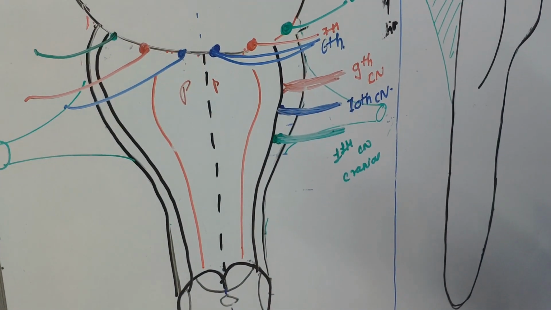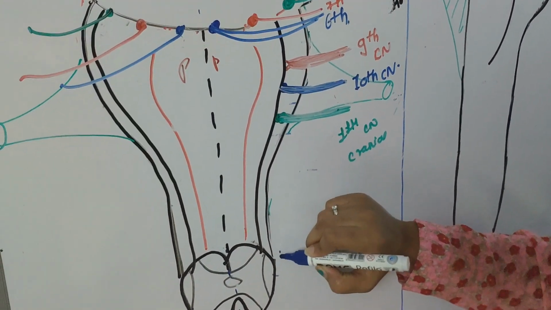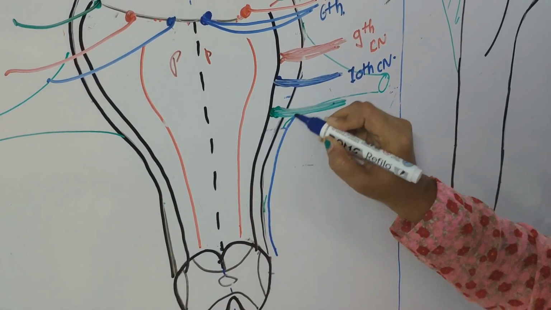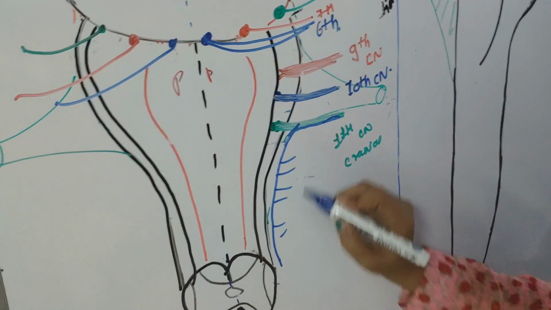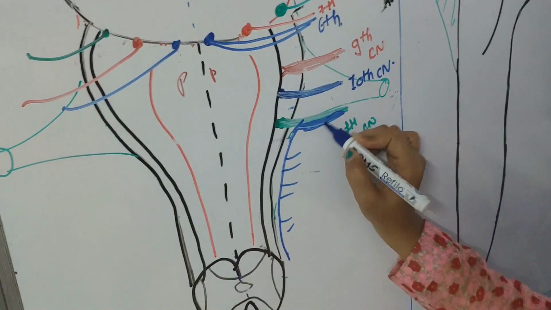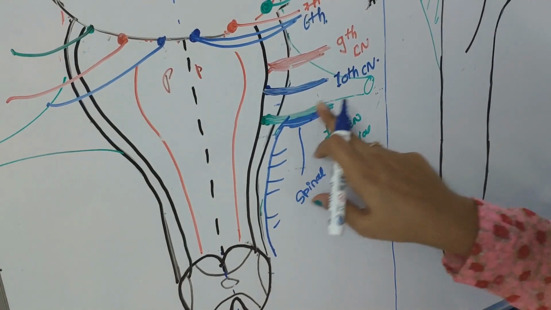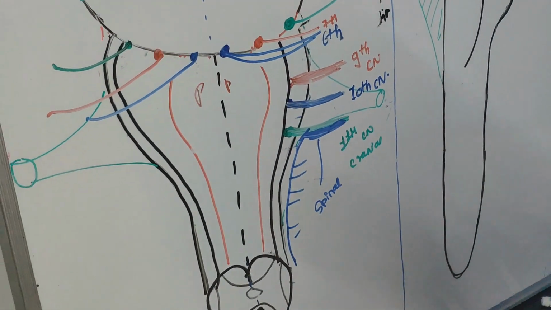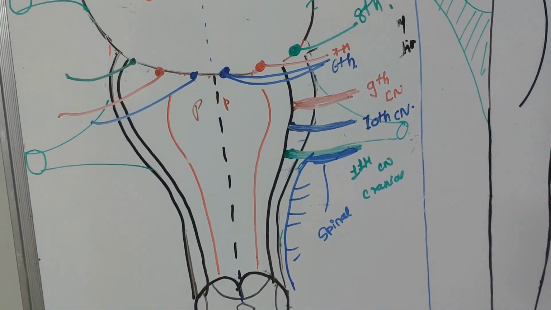Okay, and the spinal part which supplies the trapezius and sternocleidomastoid, it is coming downwardly and it joins with the cranial part like this. So this is the spinal part of 11th cranial nerve and this is the cranial part of 11th cranial nerve. So you have seen from the lateral side 9th, 10th and 11th cranial nerve is originated.